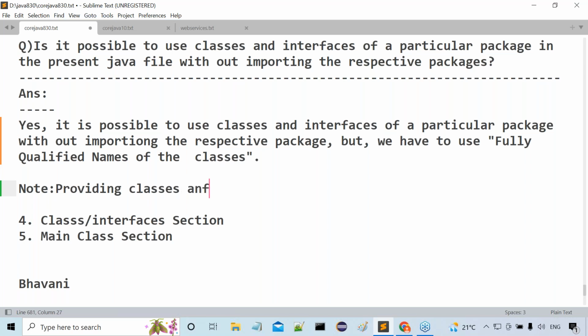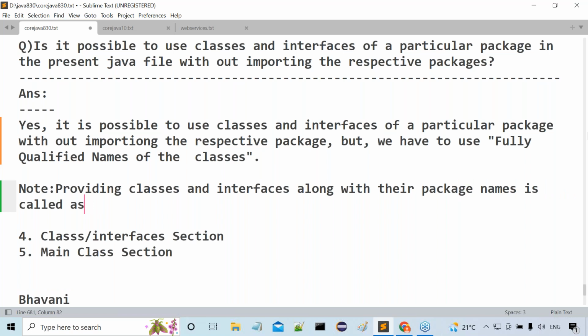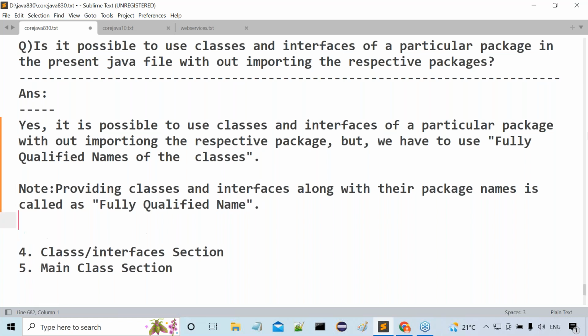Providing classes and interfaces along with their package names is called a fully qualified name.